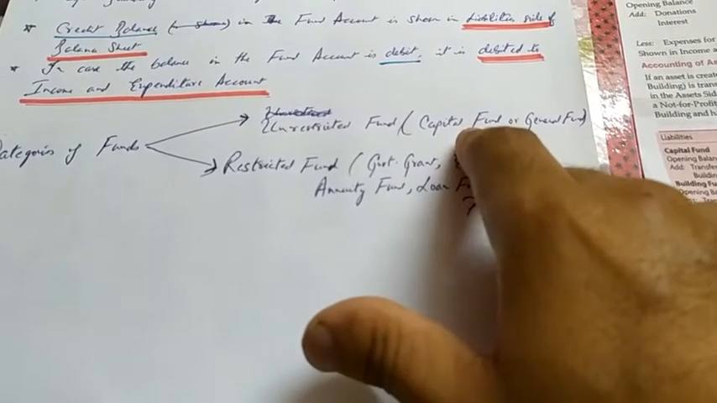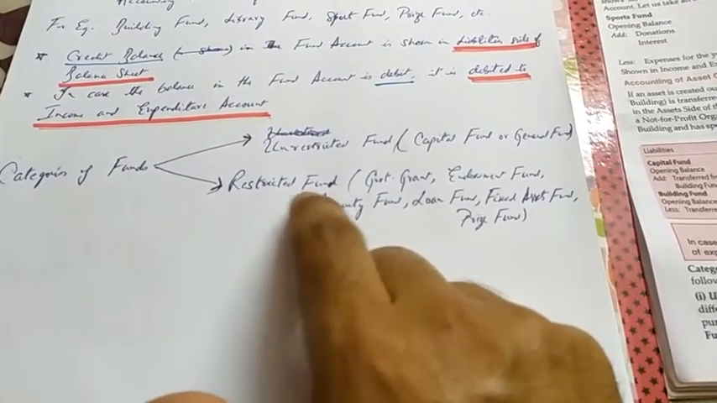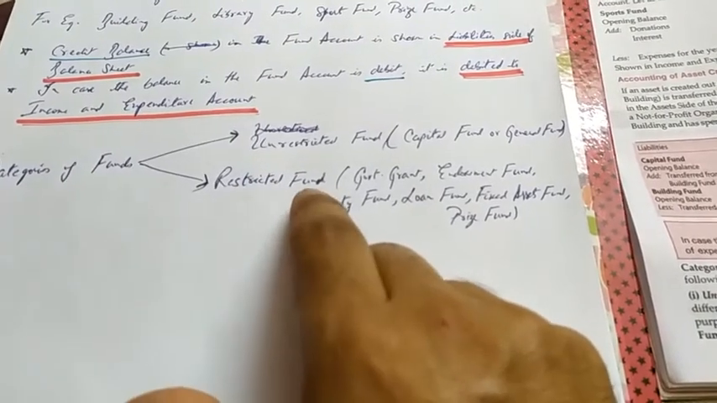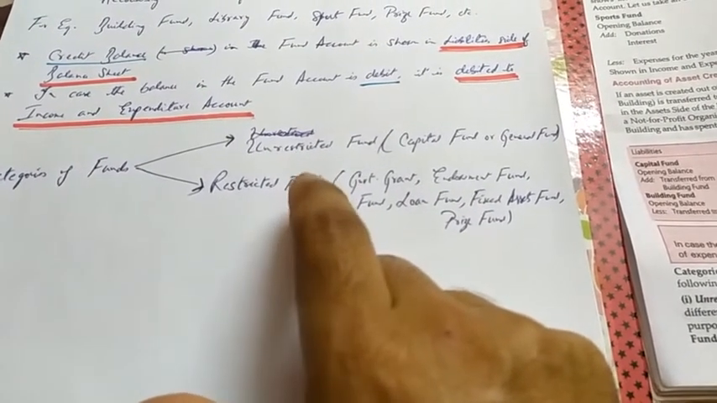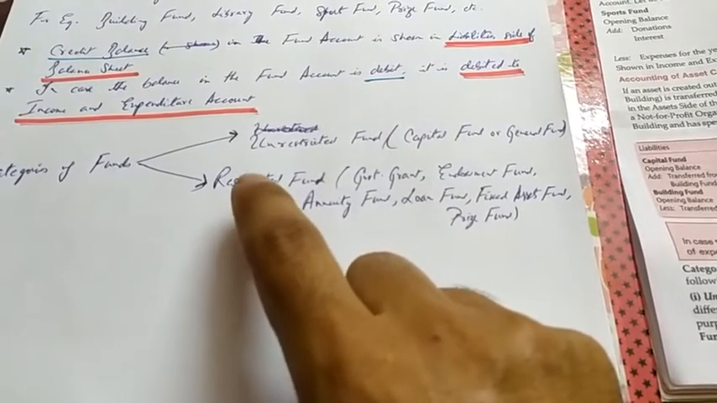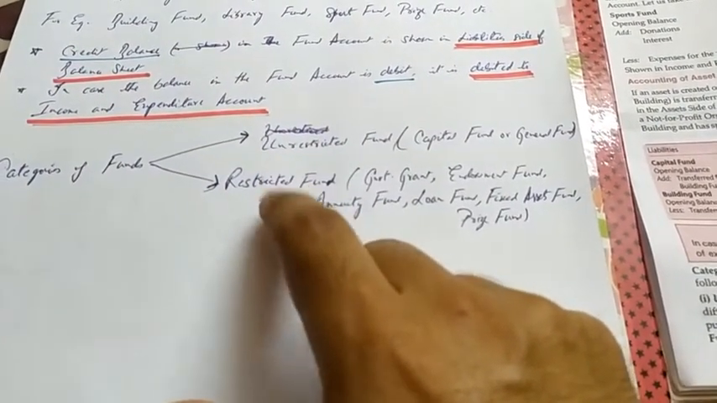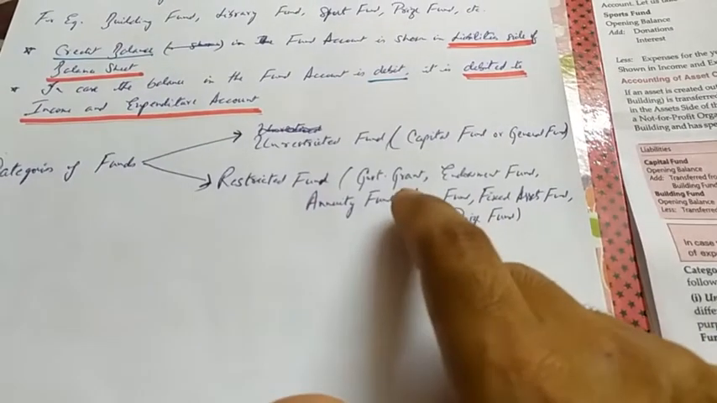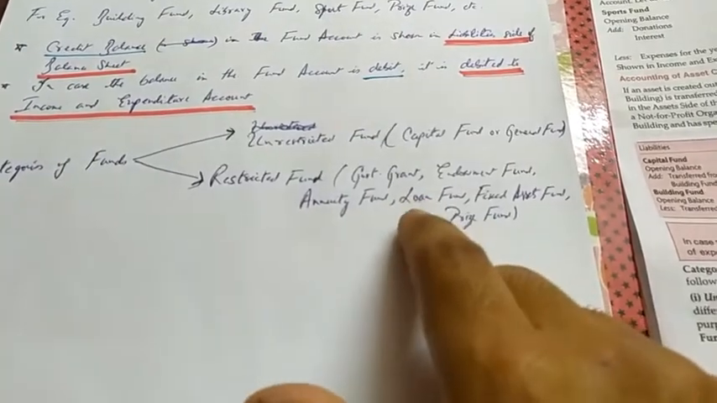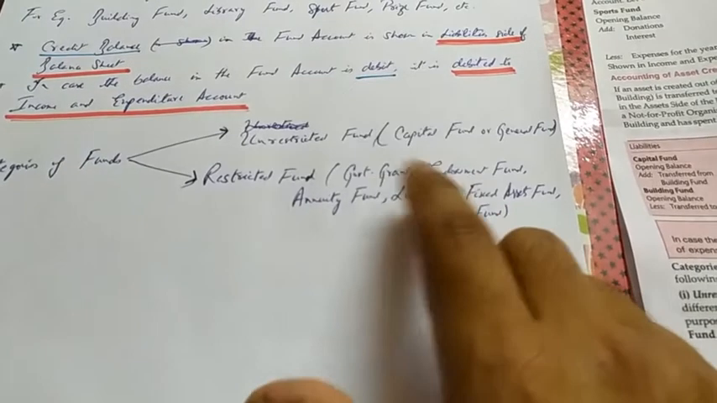The second category of funds for non-profit organization under fund-based accounting is restricted fund. So these are funds which are going to be used for only the specific purpose. So there's a restriction on the use of these funds, and it is restricted to the category of the fund for which it has been created. Some of the common funds under this category are government grant, endowment fund, annuity fund, loan fund, fixed assets fund, and prize fund. Now let me briefly tell you about what these are.